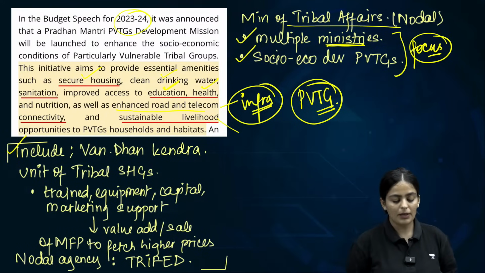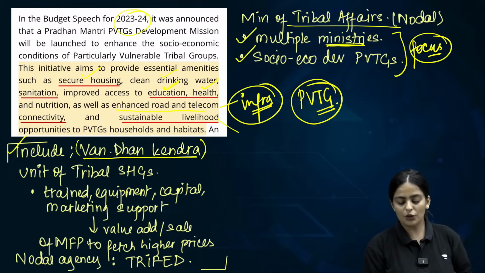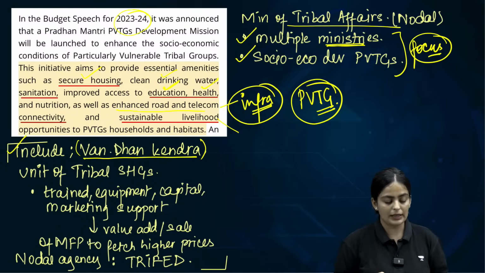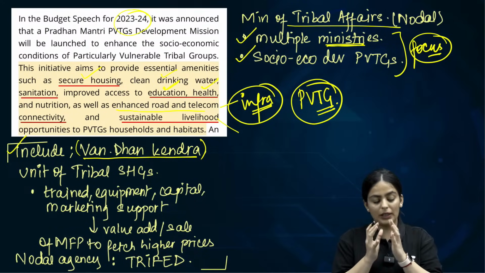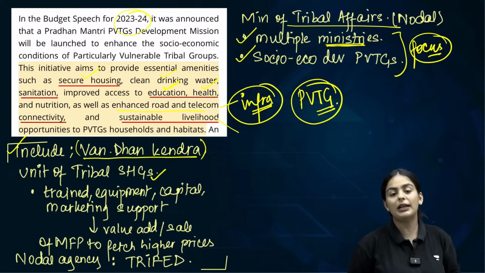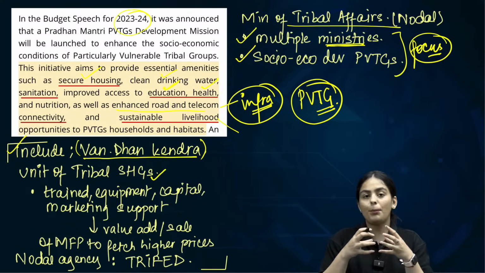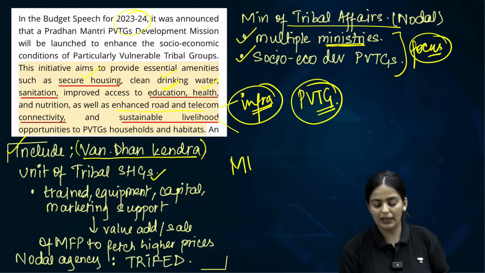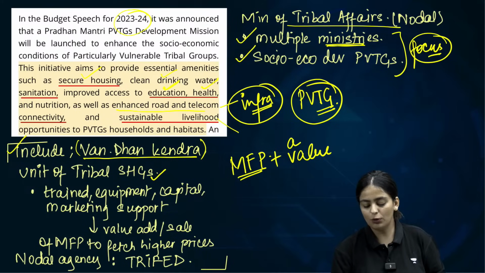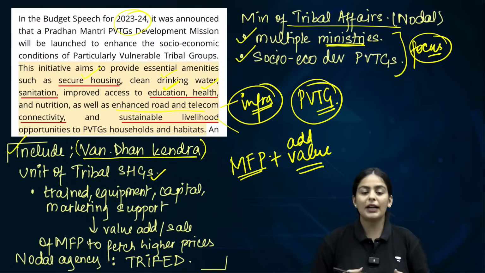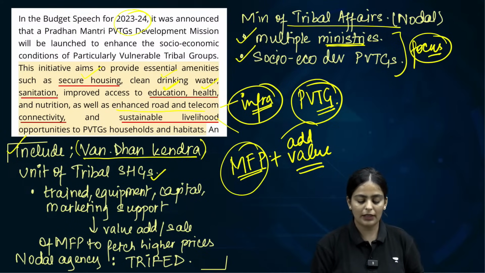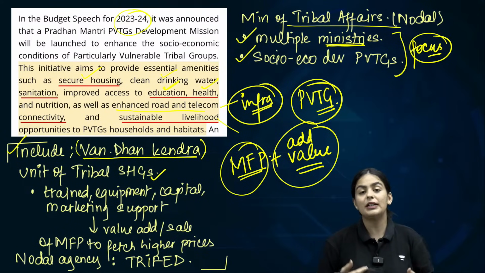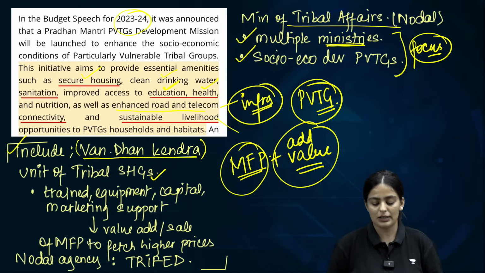What is the Vandhan Kendra scheme? It is basically a scheme of the Ministry of Tribal Affairs. What they are particularly doing is forming a cluster, a unit of tribal SHGs. So a lot of tribal SHGs are put in one area, and TriFed is helping them in order to add value to the minor forest produce, so that it can increase the economic indicators of the people, the PVTGs or the tribals particularly selling this. So this is also included in this particular scheme.